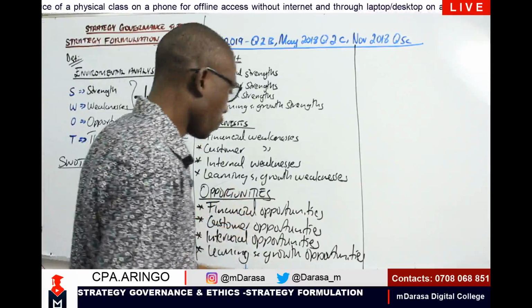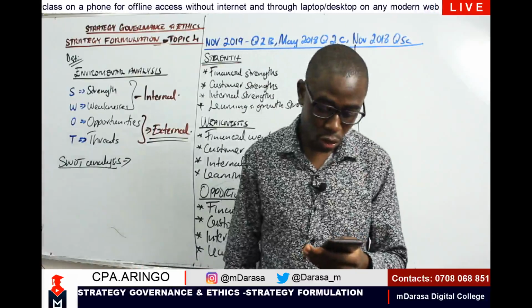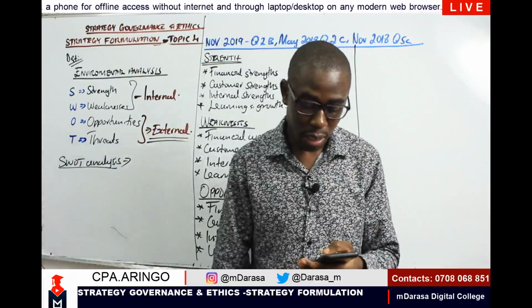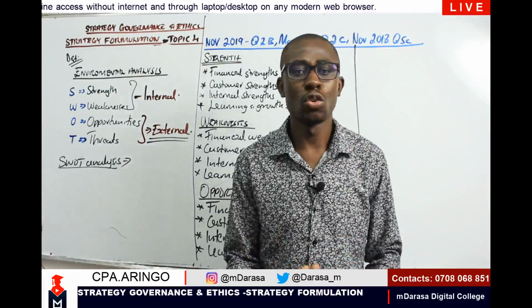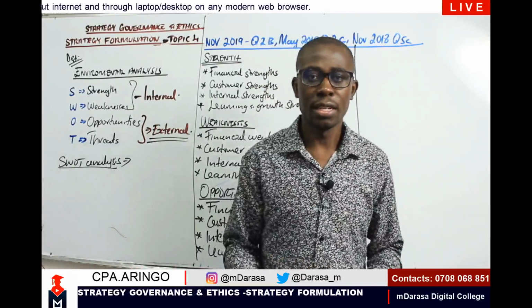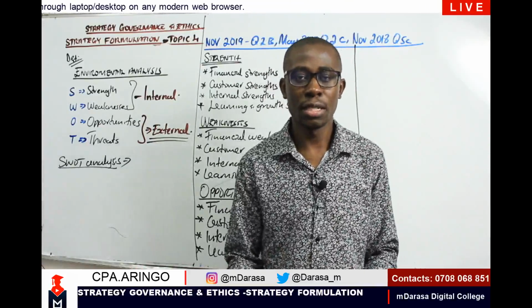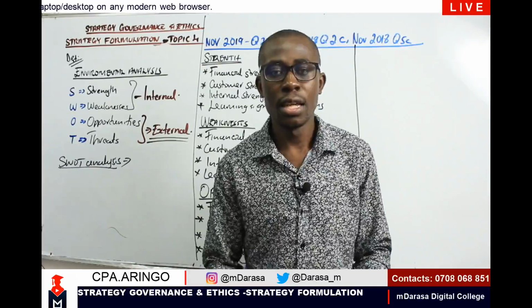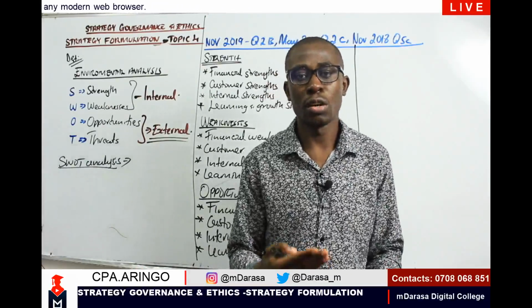So to start with financial opportunity, my good students, a very good example: what are some of the biggest opportunities that we can use to improve our finances? Take, for example, this COVID time. During COVID-19, there are so many avenues that we can source our finances from.